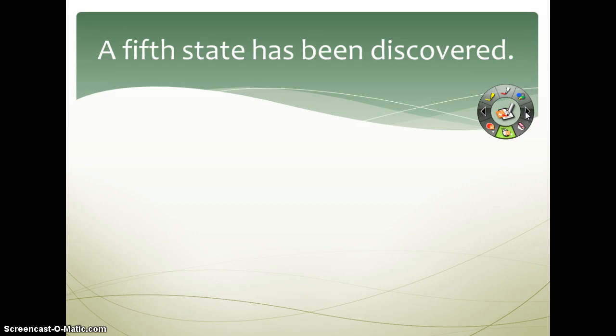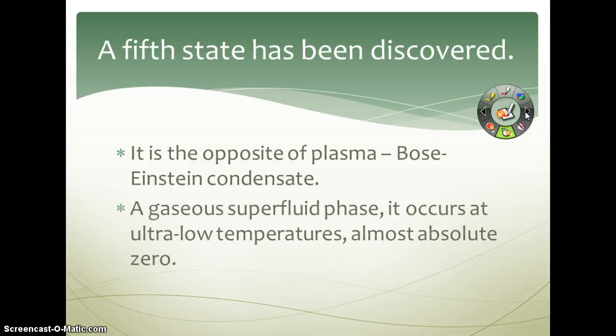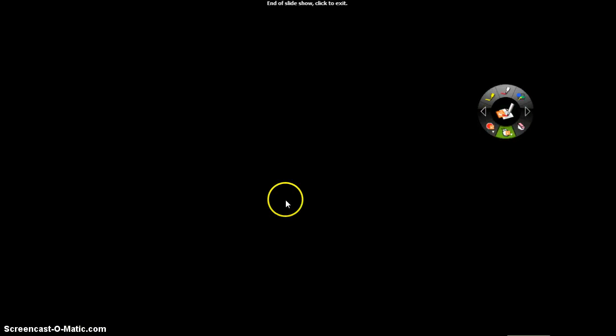So there actually is a fifth state of matter. It is the opposite of plasma. It's called the Bose-Einstein condensate, and it is a gaseous superfluid. It's going to occur at ultra low temperatures, almost absolute zero. Not much has been discovered more than that about that last state of matter.